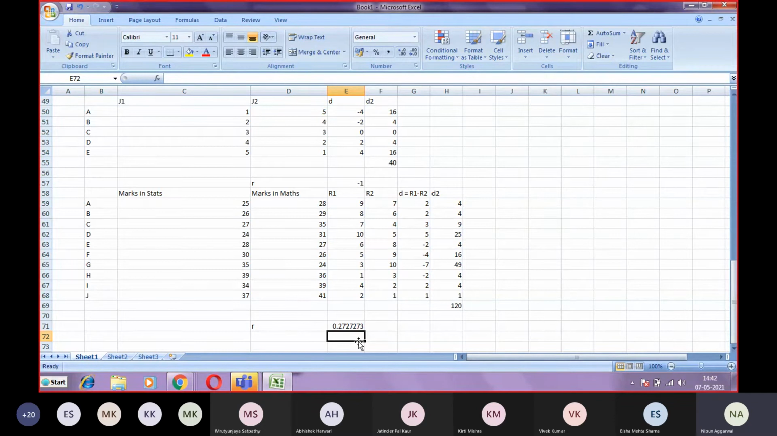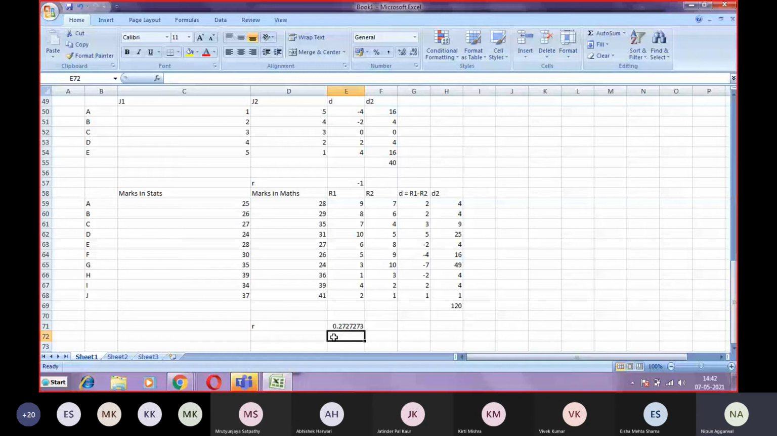It is not so strong, as it comes out to be less than 0.5. So the positive correlation, it is a plus sign. So that's why there is a positive correlation, and it will be a lower positive because the magnitude is 0.272. So if it is 0.872, we can say it is a higher positive correlation. But because it is only 0.272, we can say there is a positive correlation, but a weak positive correlation among the marks in stats and maths.